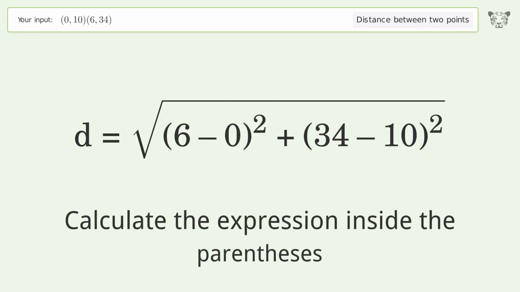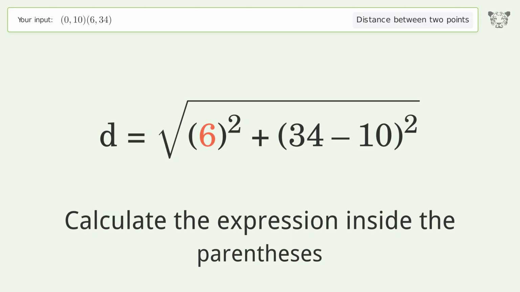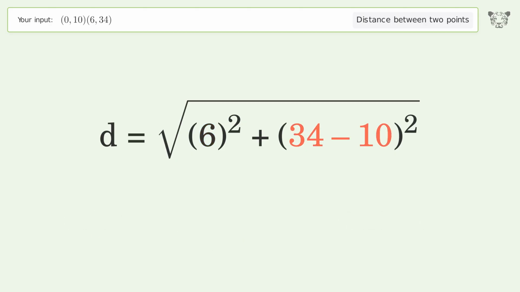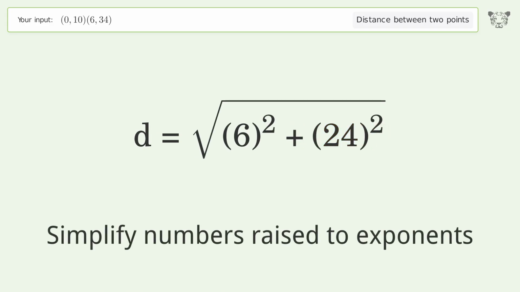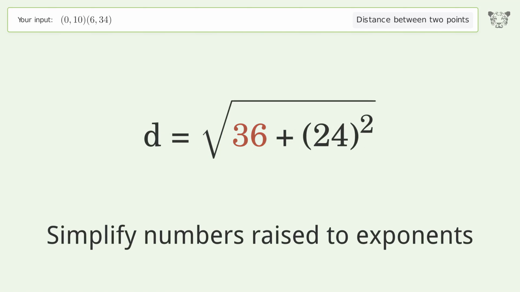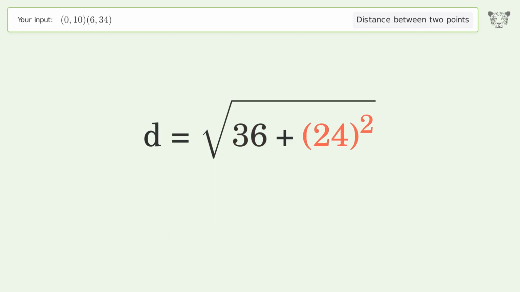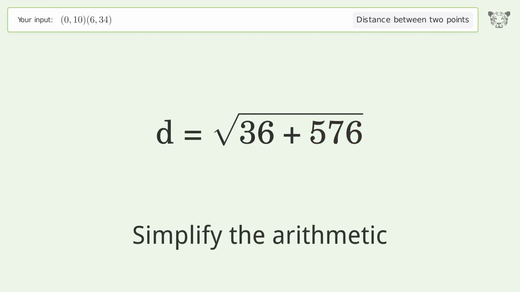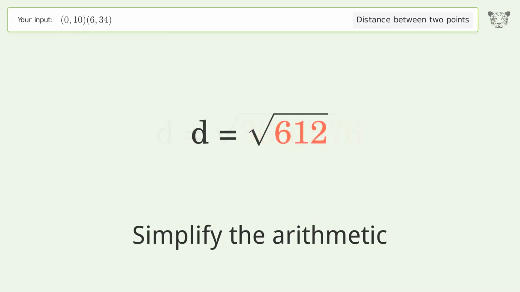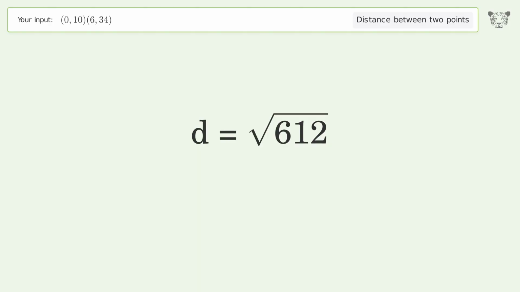Calculate the expression inside the parentheses. Simplify numbers raised to exponents. Simplify the arithmetic. And so the distance between the 2 points is the square root of 612, or 24.739.